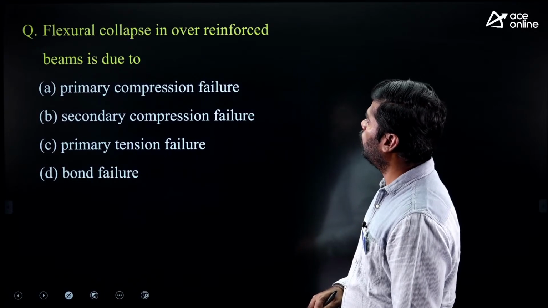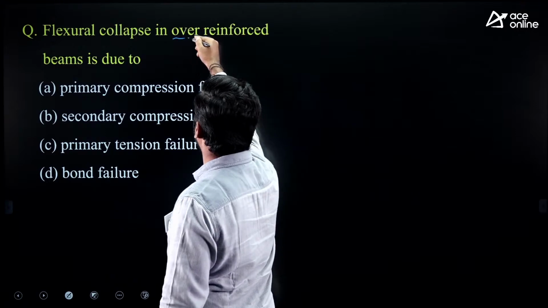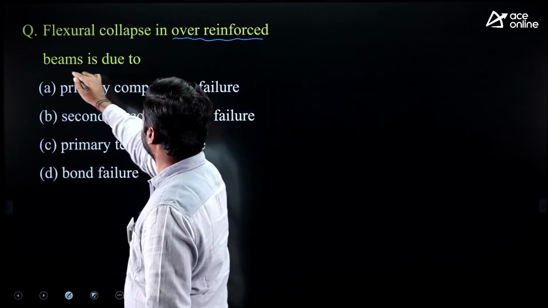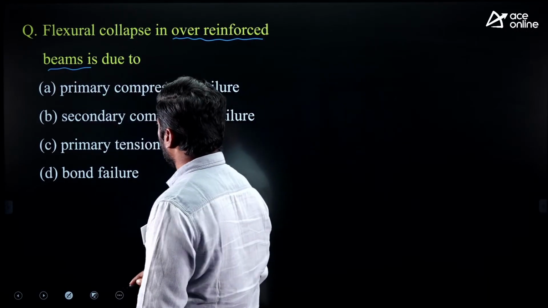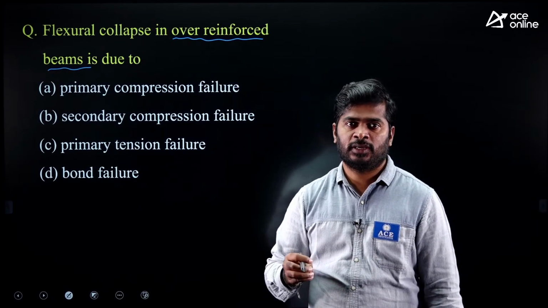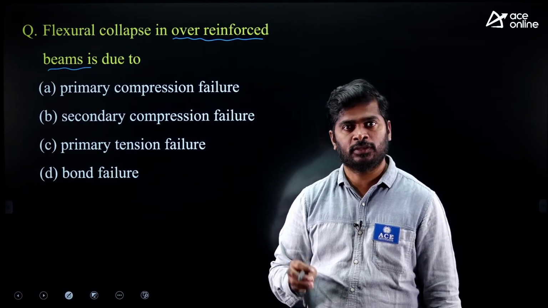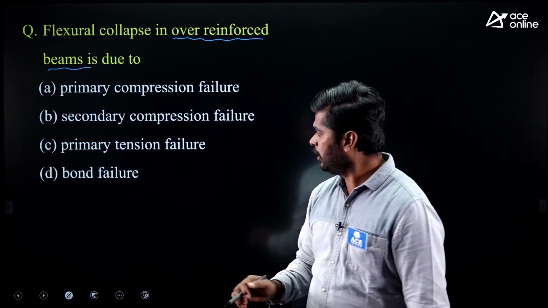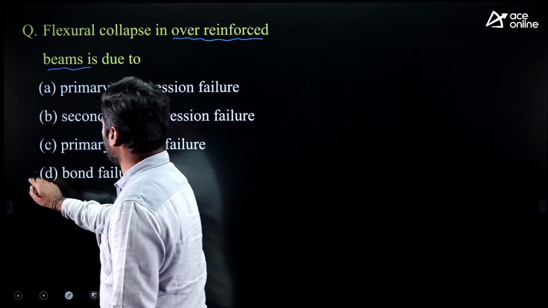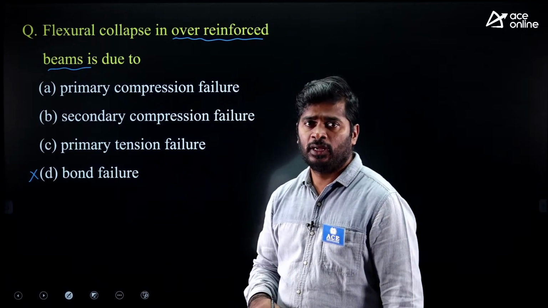Flexural collapse in over reinforced beams is due to, in which beam? Over reinforced beams. Here, the over reinforced section fails in compression because concrete is going to fail first, which fails under compression. So option D is wrong. Bond is a separate concept.